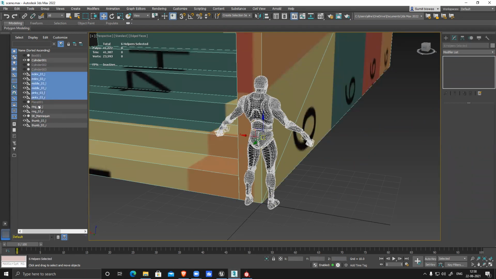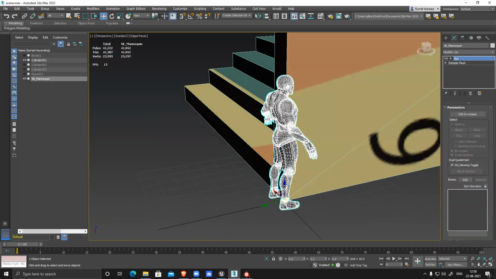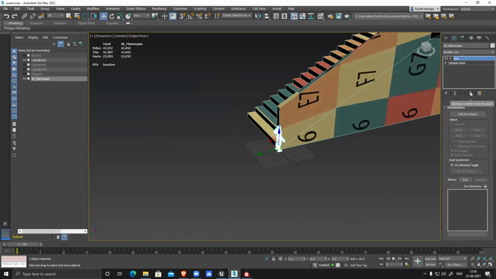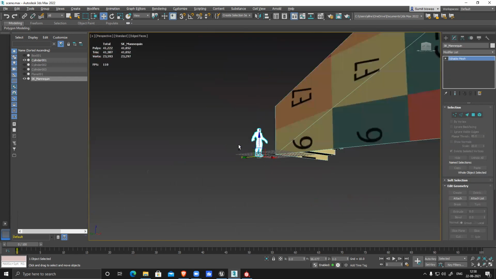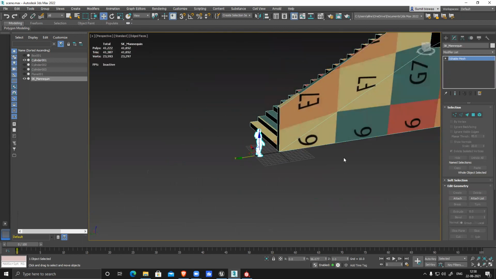One by one, you have to delete all those things and clean everything. So now you have only one mesh, this one. Skinning is there, delete it. Skin is not required. Now you can measure everything based on this character.